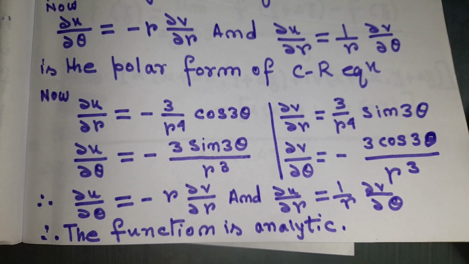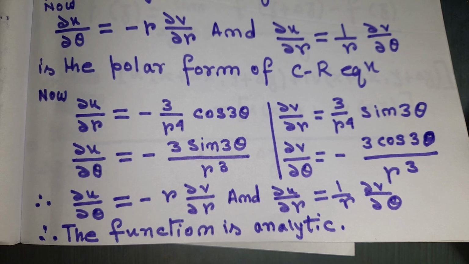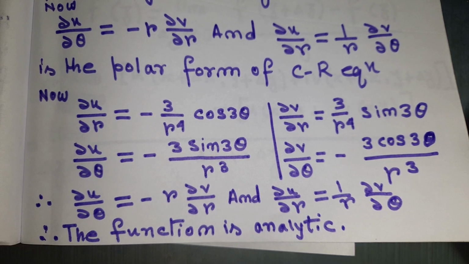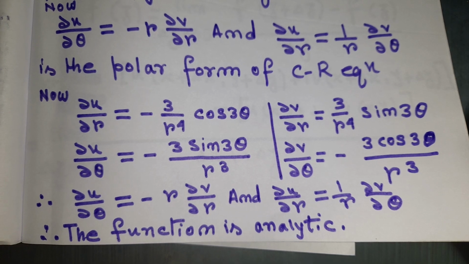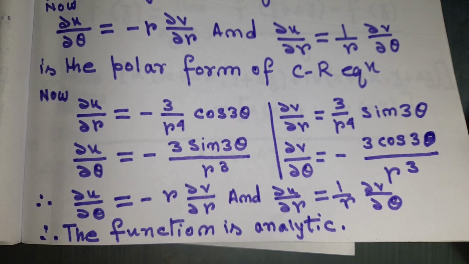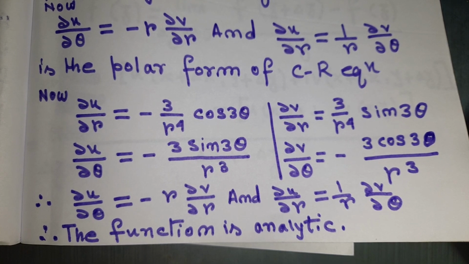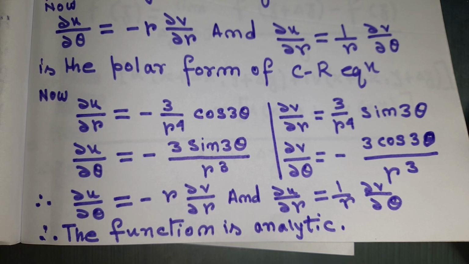So we will first differentiate u with respect to r and with respect to theta, and what we will get? For del u del r we will get minus 3 by r to the power 4 cos 3 theta, and for del u del theta we will get minus 3 sin 3 theta by r cube. Now we will differentiate v with respect to r and theta. We will get del v del r equal to 3 by r to the power 4 sin 3 theta, and del v del theta equal to minus 3 cos 3 theta by r cube.